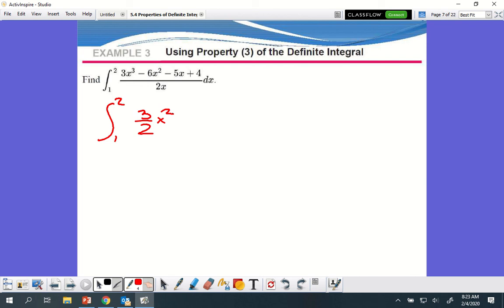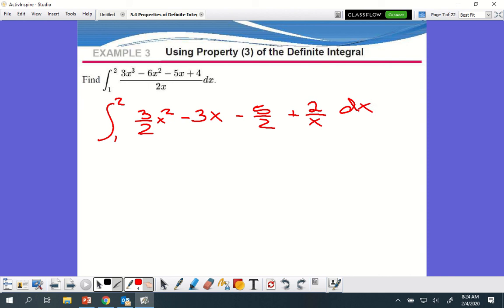So that's going to give me a minus 3x. Very good. And separate the next one: minus 5 over 2. And my last one? Okay, so it's going to be plus 2 over x, and this is still my dx.